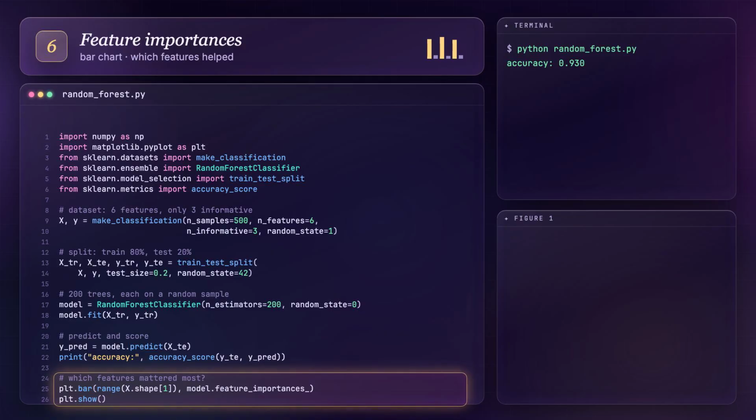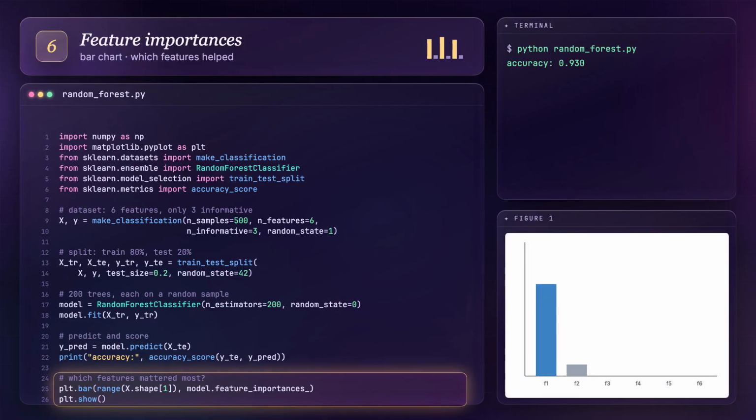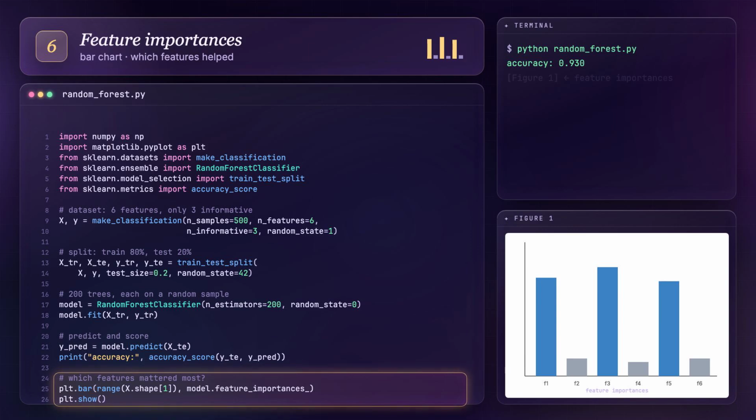And now the bonus. model.feature_importances_ gives us a number for every feature, how much it helped across the whole forest. We sort them and print, and the truly informative features rise right to the top while the noise sinks.